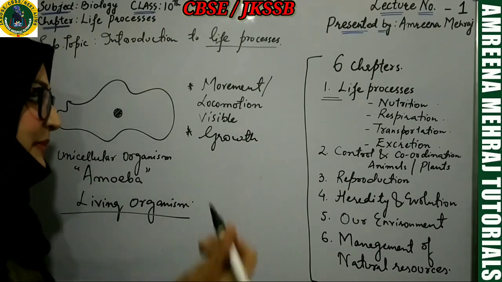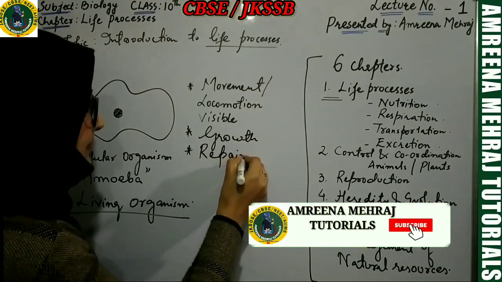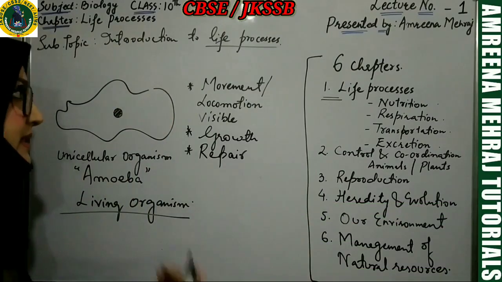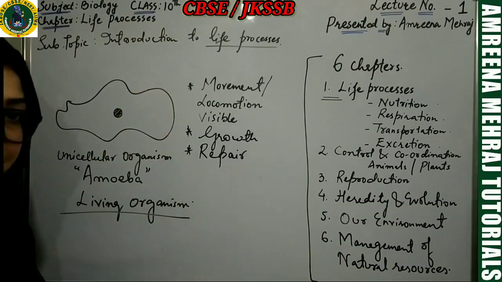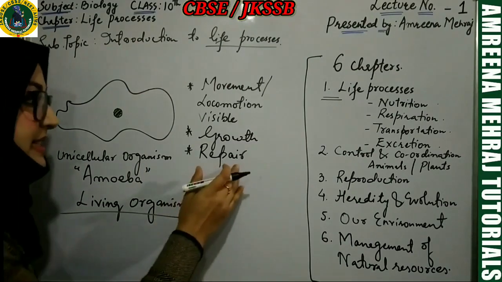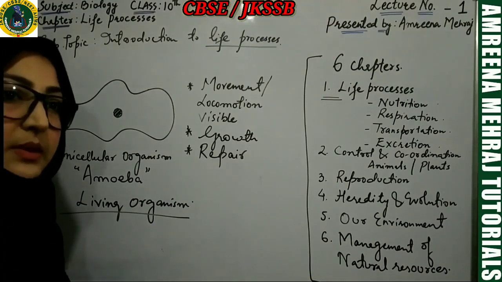Okay. Some can answer, ma'am, amoeba can repair its body. Like, if its membrane gets cut for some reason, it can join it back. It can seal its plasma membrane. That means it can repair itself. If a plant gets an injury, it can also heal up.